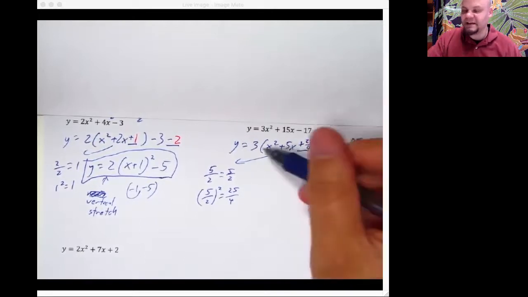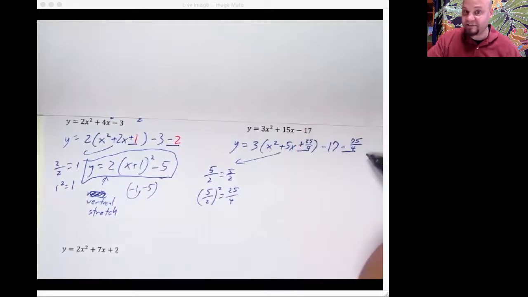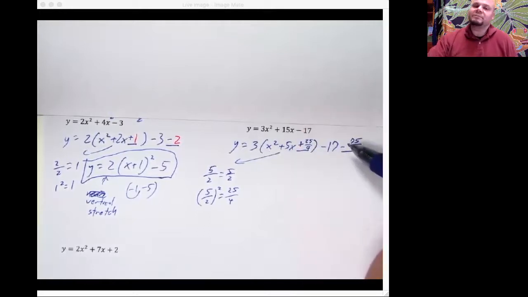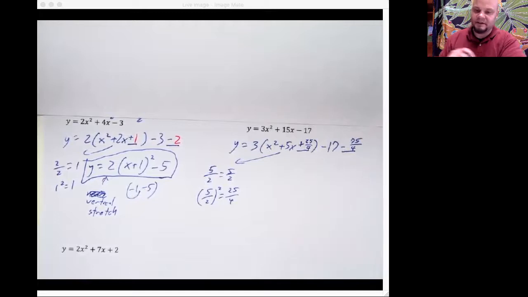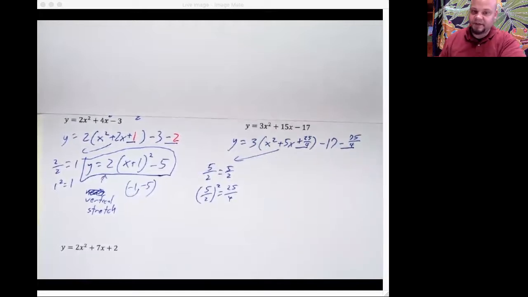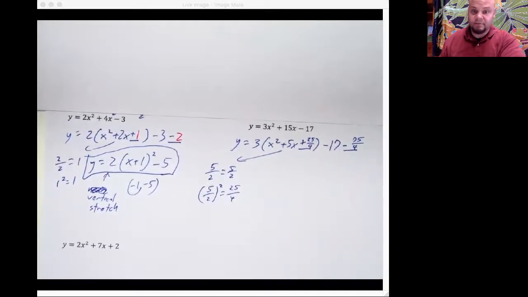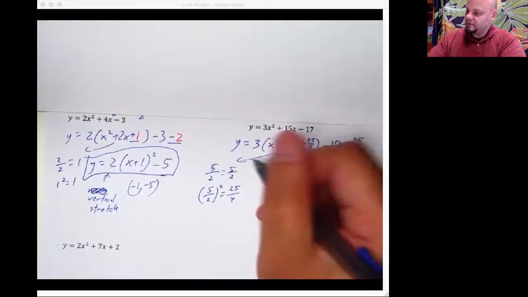25 over 4 times 3 is going to be 75 over 4. Guys, you got to believe me. We can't just rewrite this over here. It's in parentheses. We got to do that times part to get it over here. That's probably the part that you don't like. I don't know. Maybe you don't like this whole thing, but you got to know how to do this.